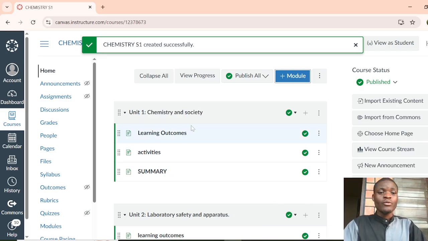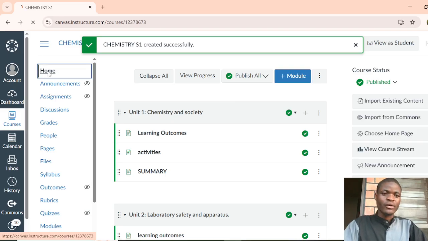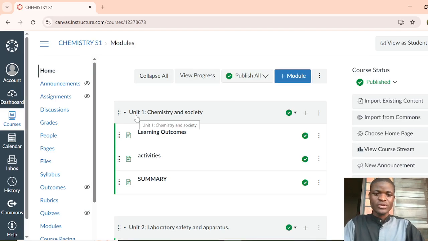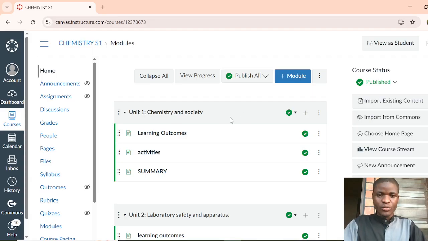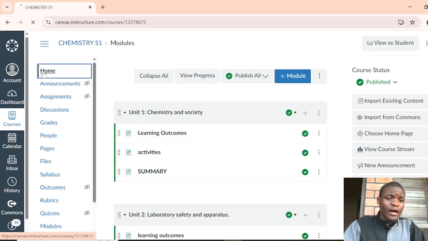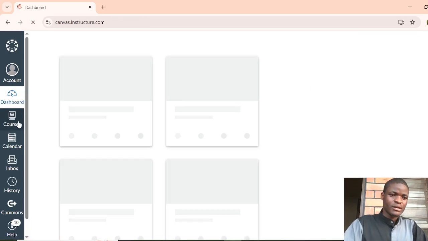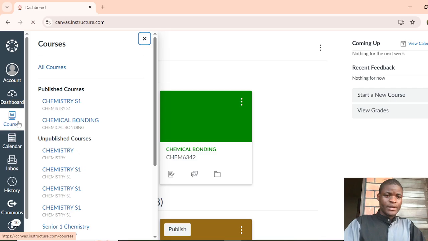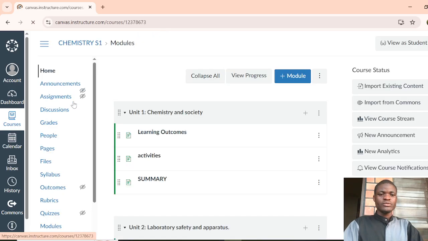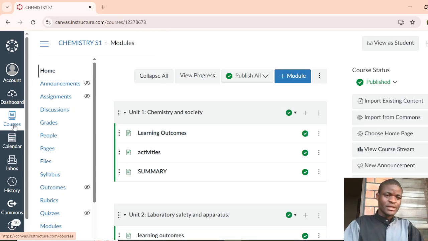Now, if you want to add different parts to that module, you come back on the home, then you see that the module is now created. Then you enter within that module, for instance the Chemistry Senior One that you have already created.